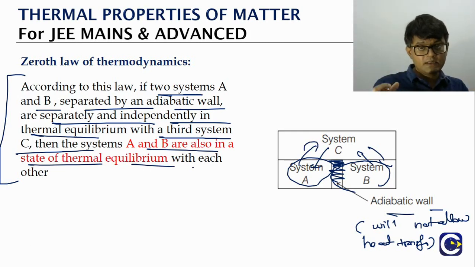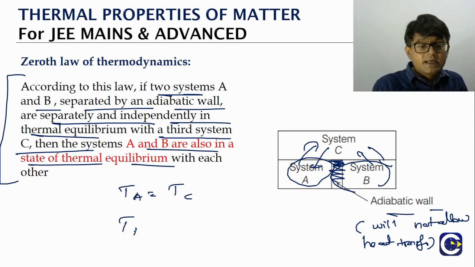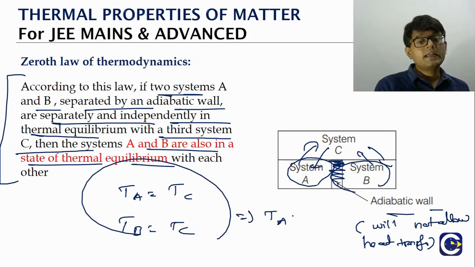Standing from today's understanding point of view, it might look like common sense. Why? Because previously we said that when two objects are in thermal equilibrium, both objects will have the same temperature, isn't it? So if I say that system A is in equilibrium with C, it means the temperature of A is equal to the temperature of C. If I say that system B is in equilibrium with C, it means the temperature of B is equal to the temperature of C. Now from these equations, what can we conclude? The temperature of A must be equal to the temperature of B, right?